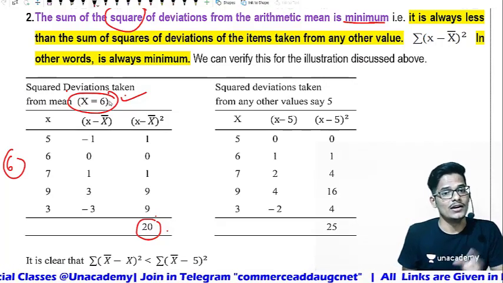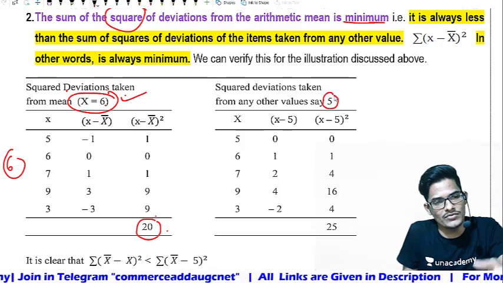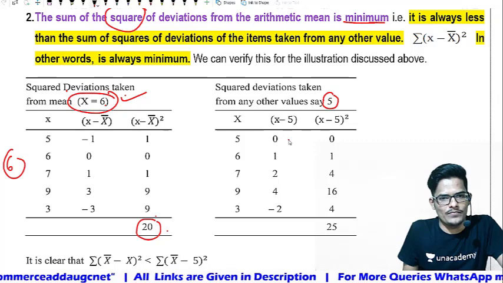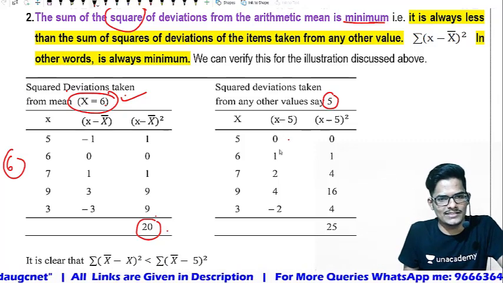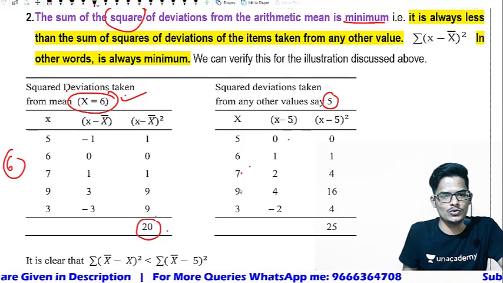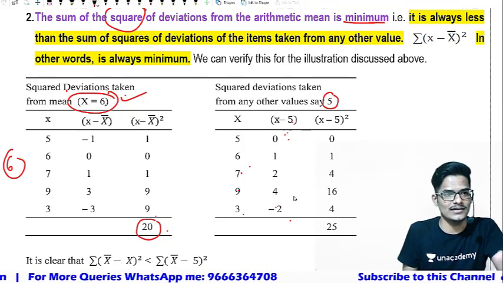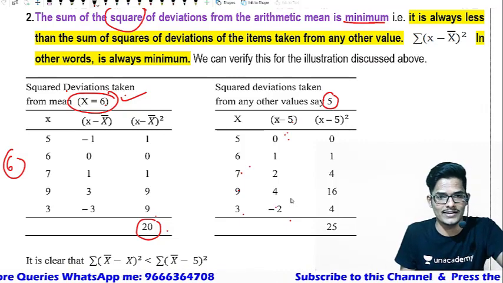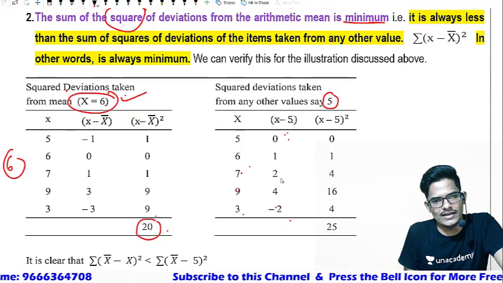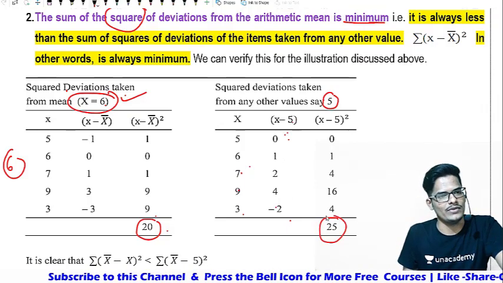Now let us take a number other than the arithmetic mean, say 5, below the mean. X minus 5: 0, 1, 2, 4, minus 2. Now square it: 0 square, 1 square, 2 square, 4 square, 2 square. Then you will get a sum of 25.